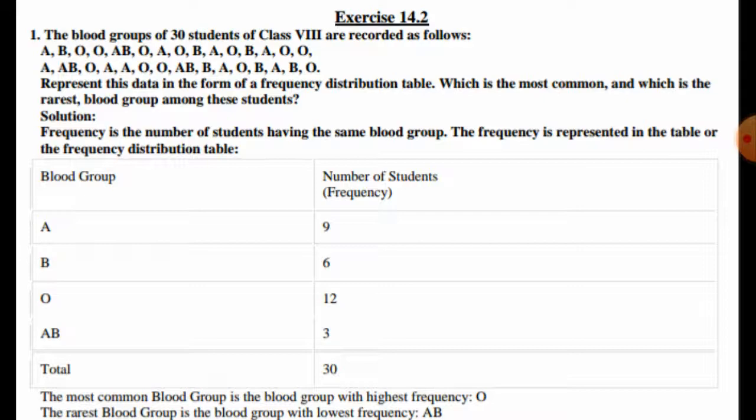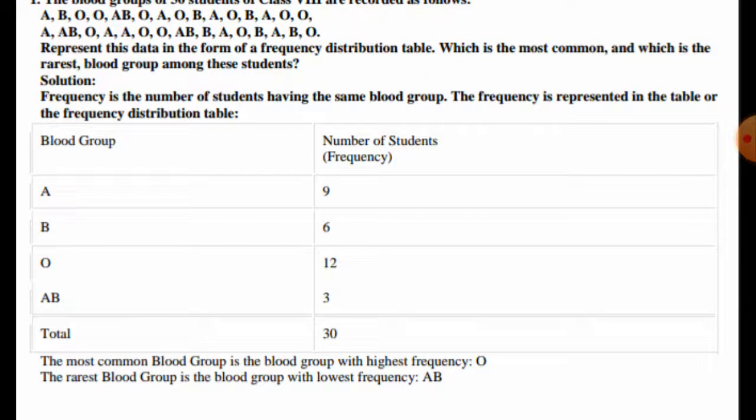On making the frequency distribution table, we can see that blood group A is 9 times, blood group B is 6 times, blood group O is 12 times and blood group AB is 3 times. So the total number of students is 30.